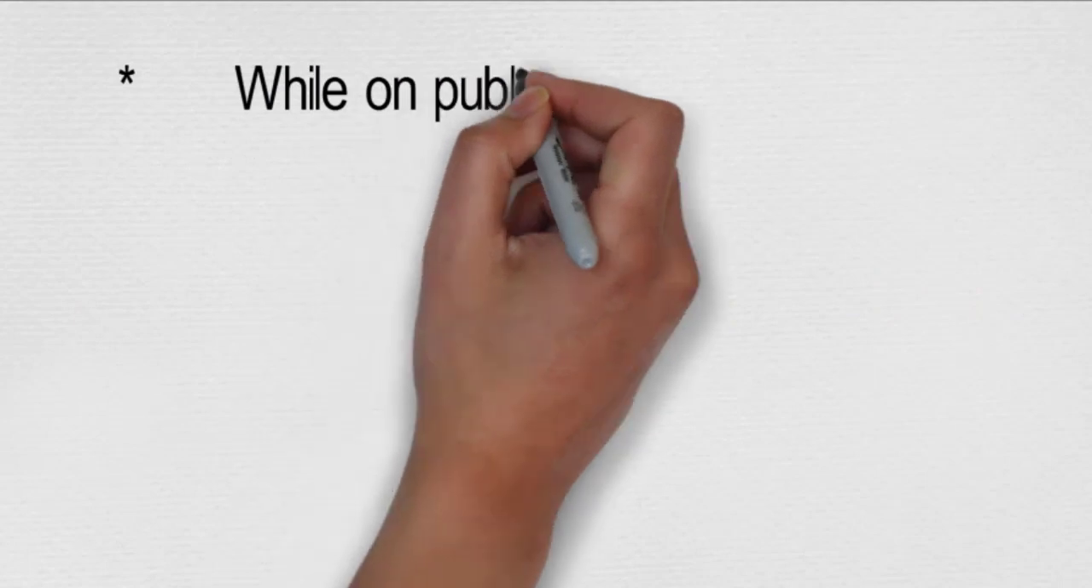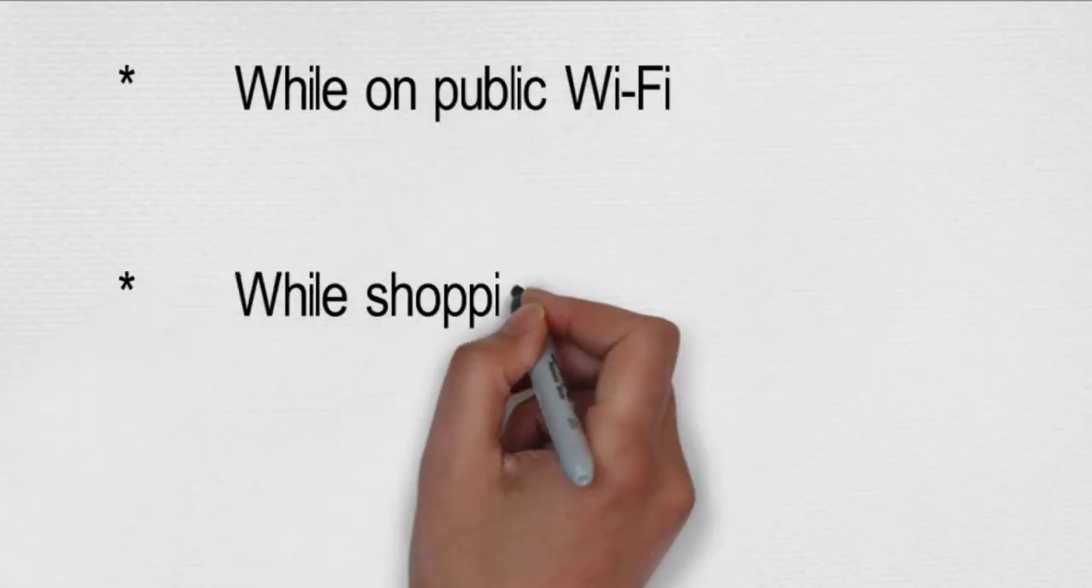When should I use a VPN? While on public Wi-Fi, while shopping, while traveling. So let's take one by one. First, connecting to public Wi-Fi hotspots like those in cafes, airports and parks could leave your private information vulnerable. Using a VPN on your devices keeps you safe with strong encryption.